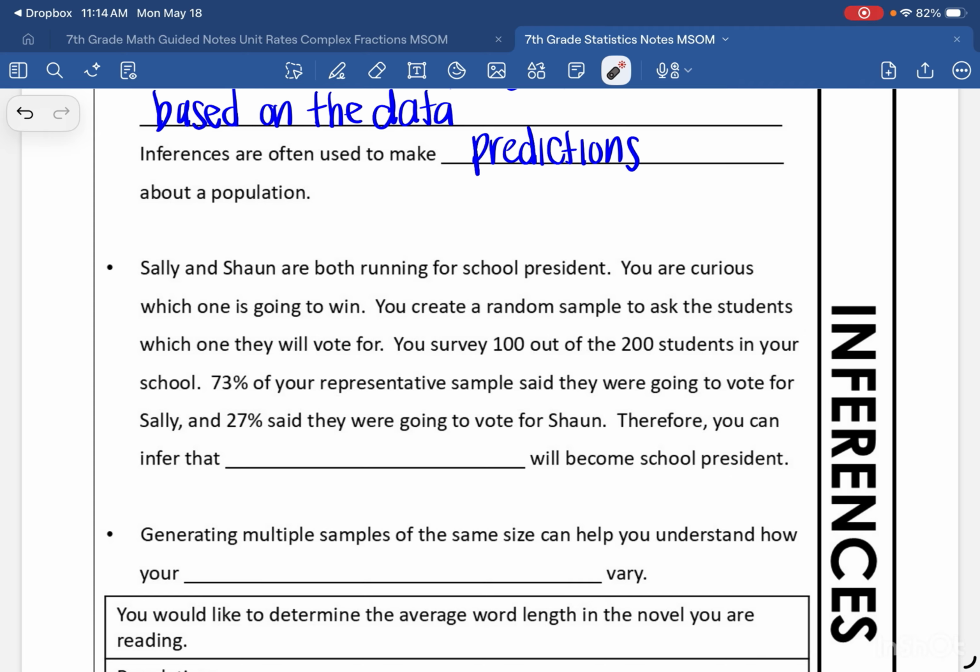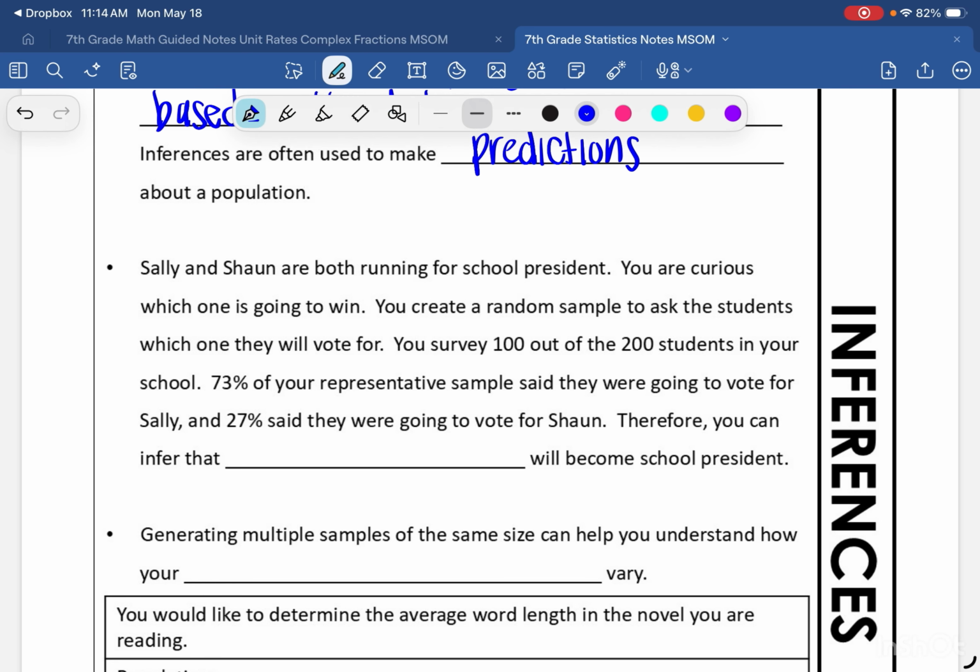Therefore, you can infer or kind of predict that Sally will become the school president. So as long as you made the sample representative and random, then this could be a pretty accurate prediction.